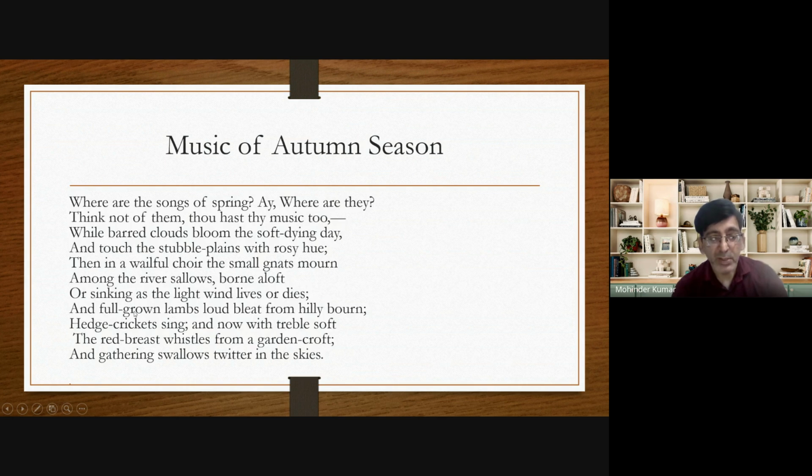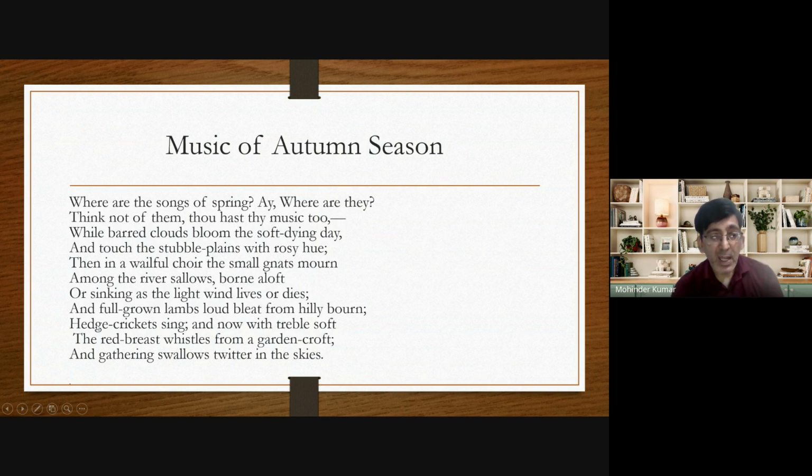Now, what is the meaning of the next two lines? And full-grown lambs loud bleat from hilly bourn. Bourn means a fence. In the next line, he says that the music of the lambs can be heard, that the lambs are bleating loudly. Where? From the fence which is situated on a hill. So during the autumn season, the loud bleating of the grown lambs can be heard.